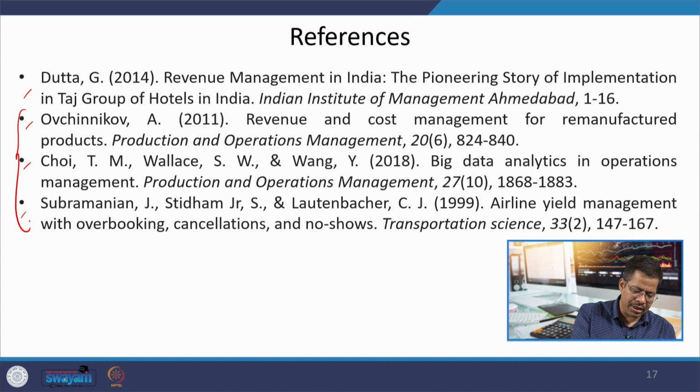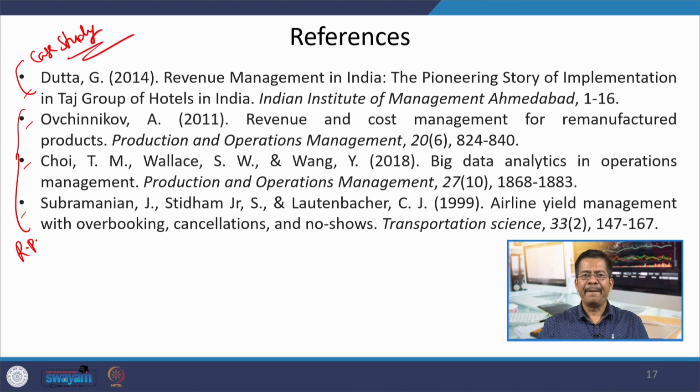So, these are the research papers and this is the case study. Whoever can access these research papers should in fact access them. Otherwise, when you are doing this course, we will be helping you in getting access to these research papers, so that you can see them, and this list is not exhaustive, let me tell you.